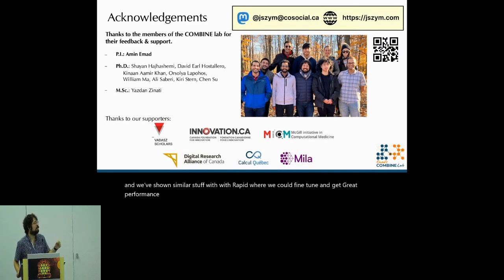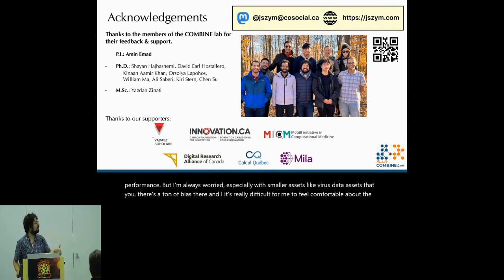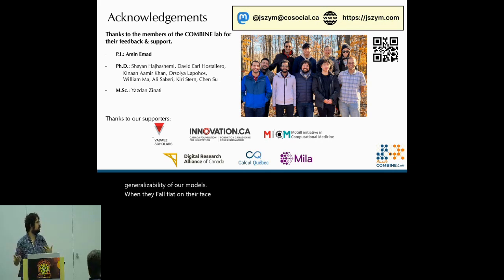But I'm always worried, especially with smaller data sets like virus data sets, that there's a ton of bias there. It's really difficult for me to feel comfortable about the generalizability of our models when they fall flat on their face when the data comes from, albeit a very significant, species. I just wonder, are we capturing biology here, or is it network effects and things like that?